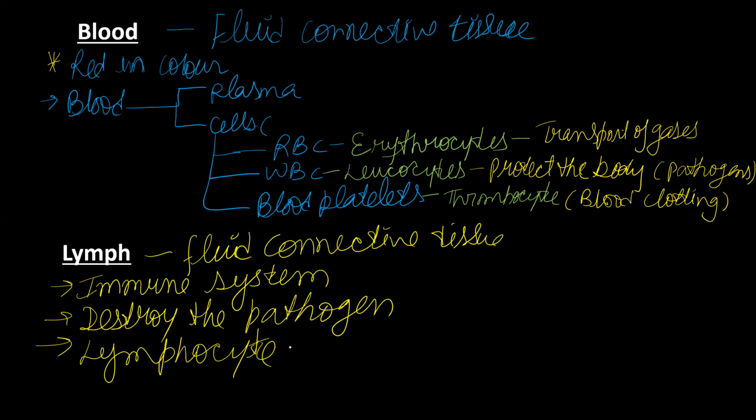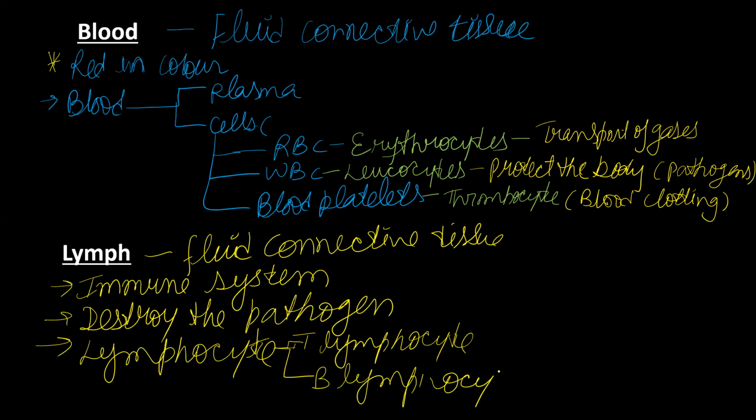They are of two types: T lymphocytes and B lymphocytes. So in this way, we have finished all the various types of tissue in the human body.